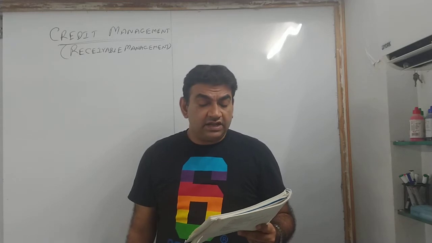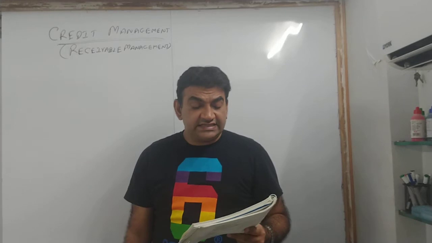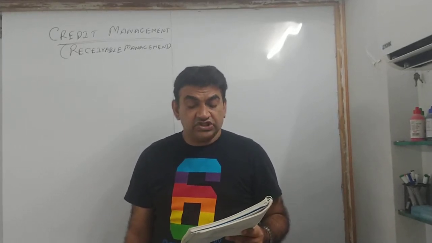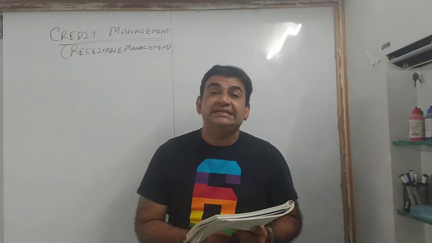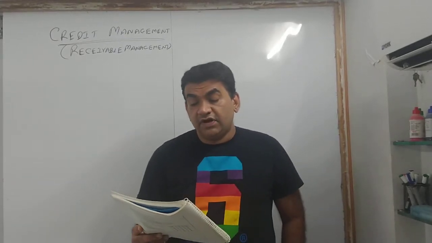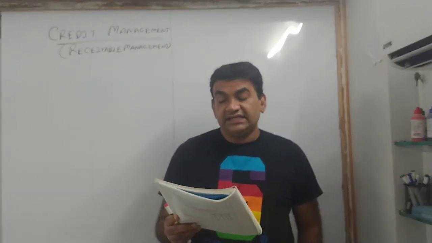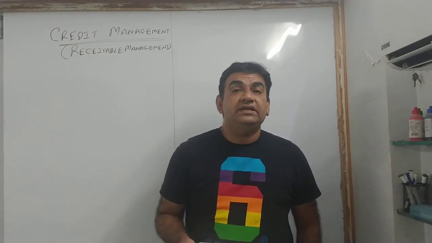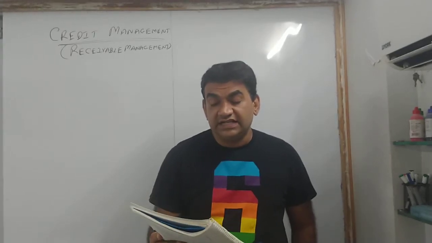See the first question. Following are the details regarding operation of a firm during a period of 12 months. They have given you sales, selling price per unit 10 rupees, variable cost per unit 7 rupees, total cost is 9. Credit period allowed to customers 1 month. The current policy is to allow 1 month credit. The firm is considering a proposal for more liberal extension of credit by increasing the average collection period from 1 month to 2 months. Current credit period is 1 month, they want to increase it to 2 months. This relaxation is expected to increase the sales by 25%.